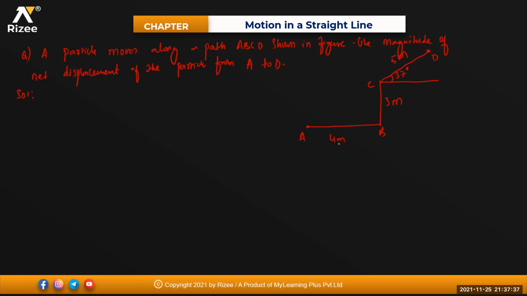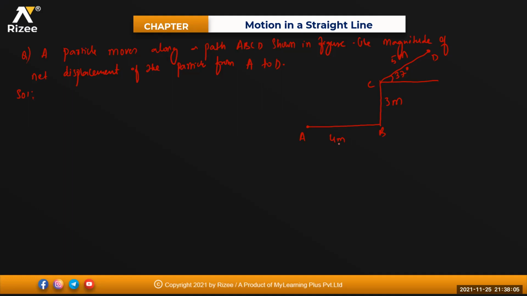Magnitude means we need to find out the resultant. Resultant. Directly you can tell me the answer.